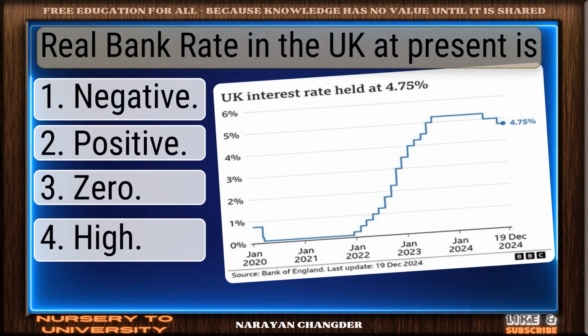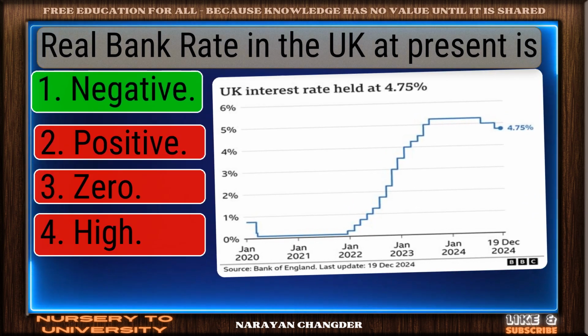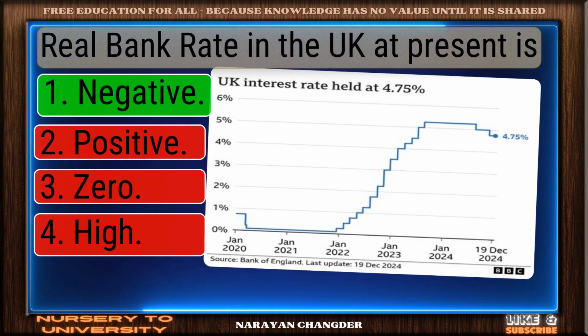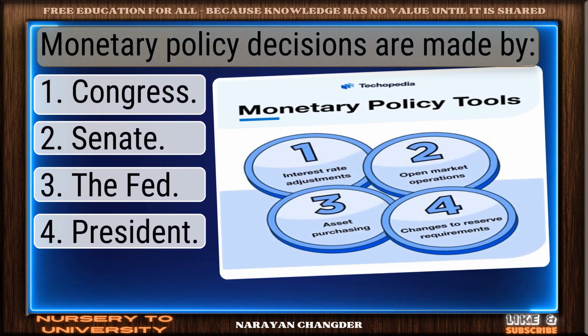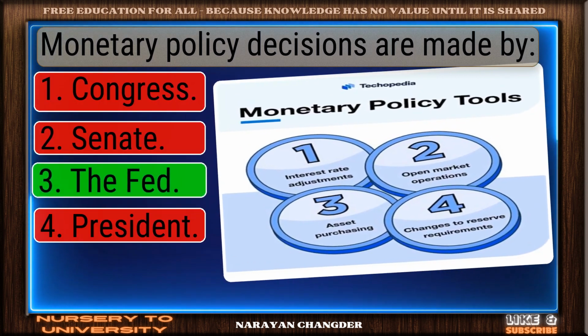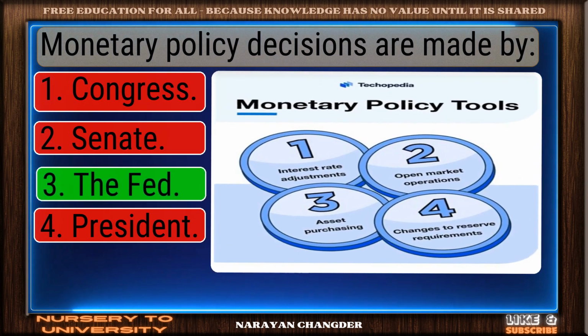Real bank rate in the UK at present is... Strong choice. Negative is the right answer. Monetary policy decisions are made by... Exactly. The Fed makes sense and it is the right choice.